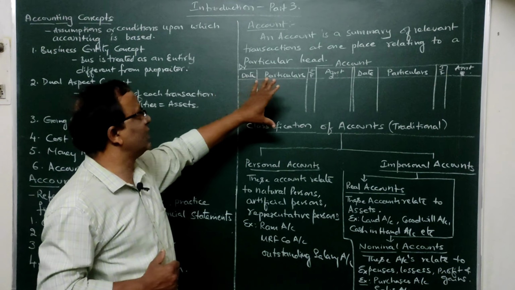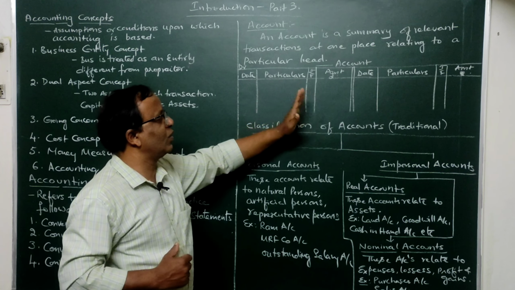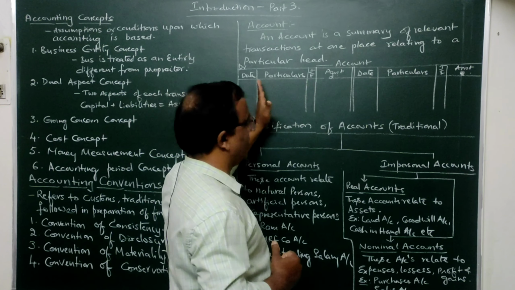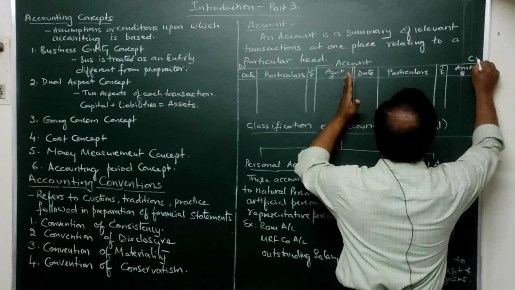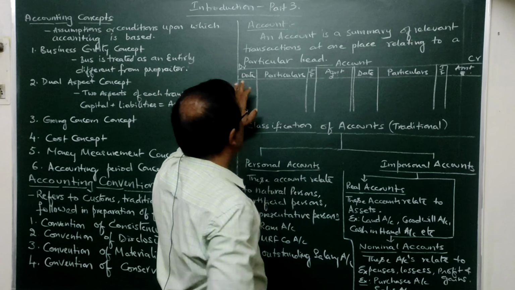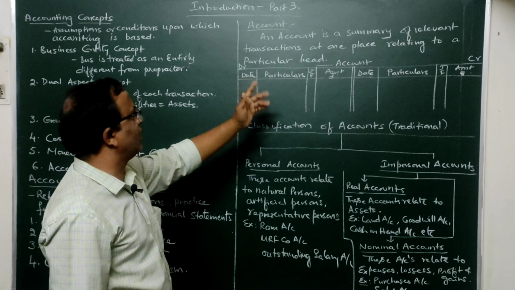So this is the format of a ledger. In the ledger, if you observe, it is divided into two parts. The left side is called the debit side, and the right side is called the credit side. Here, if you observe, both will be of similar type.